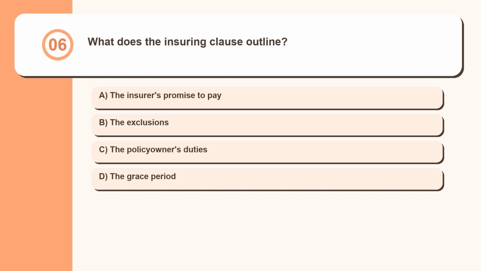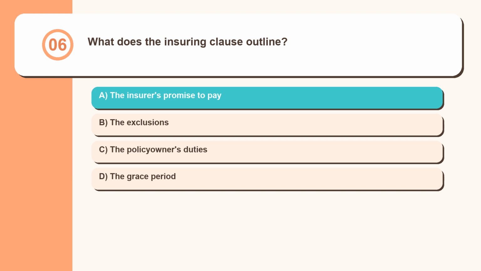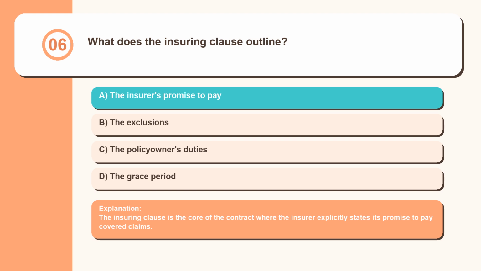Question 6. What does the insuring clause outline? The insurer's promise to pay, the exclusions, the policy owner's duties, the grace period. The insuring clause is the core of the contract where the insurer explicitly states its promise to pay covered claims.